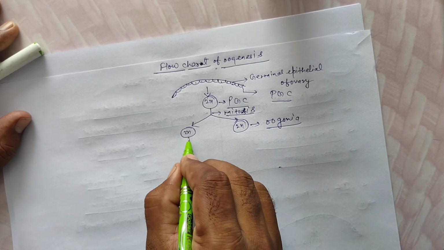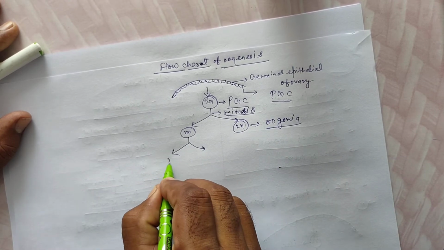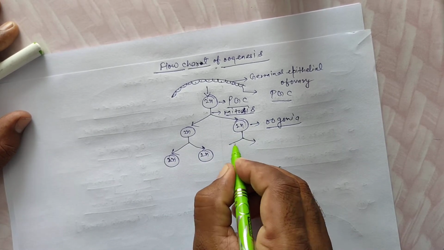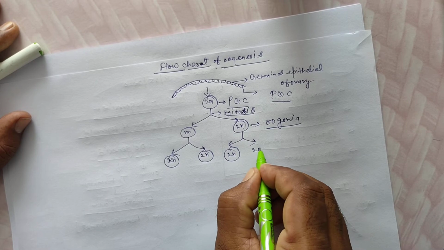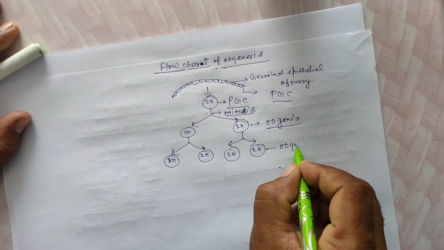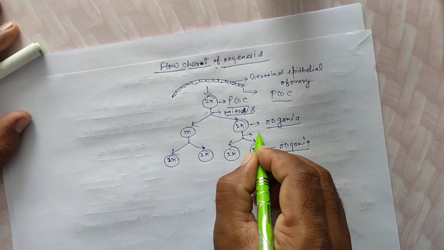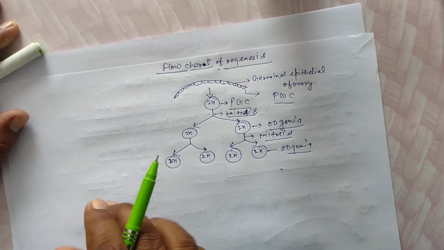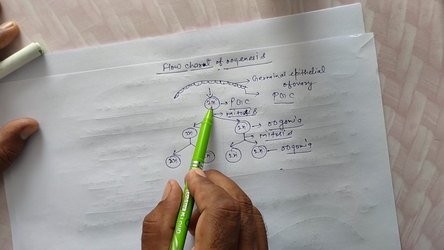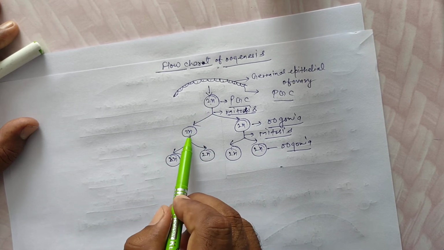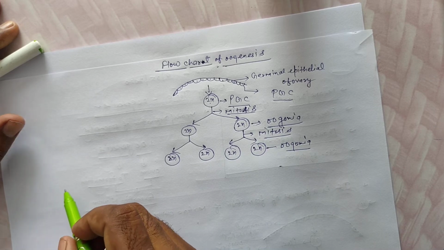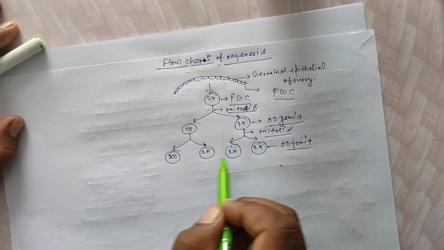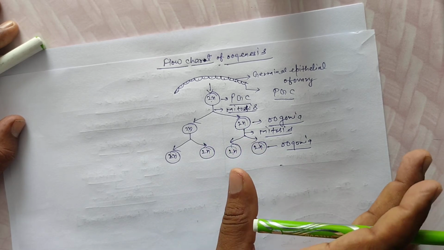Oogonia are diploid cells. Students, remember, the PGC is the parent cell, and these are the daughter cells or progeny cells.